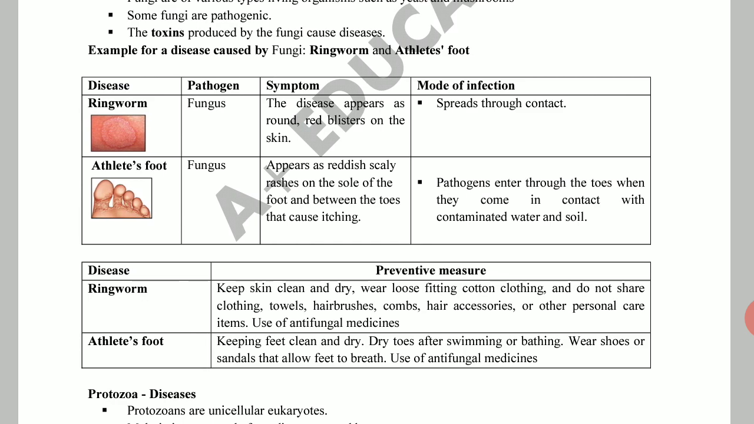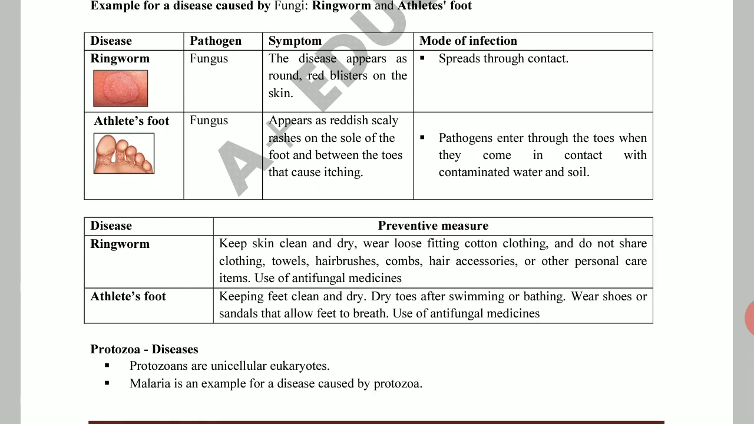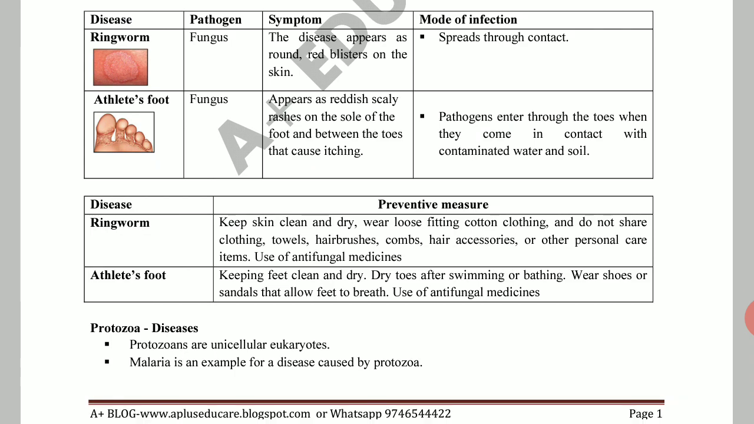Mode of transmission: how it is transmitted from one person to another. It spreads through contact with the patient. If somebody has this ringworm, it will spread through contact. So you should not use clothes used by others, or towels. You should not share towel, soap, etc. This is the way of transmission.